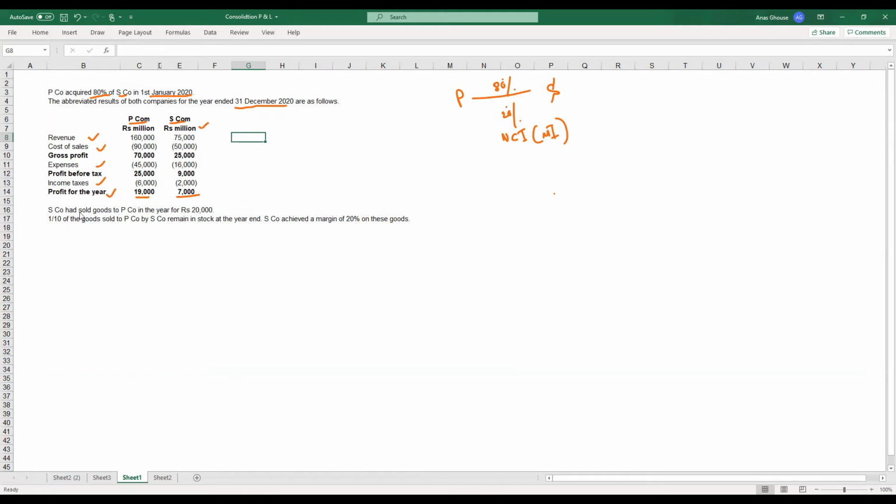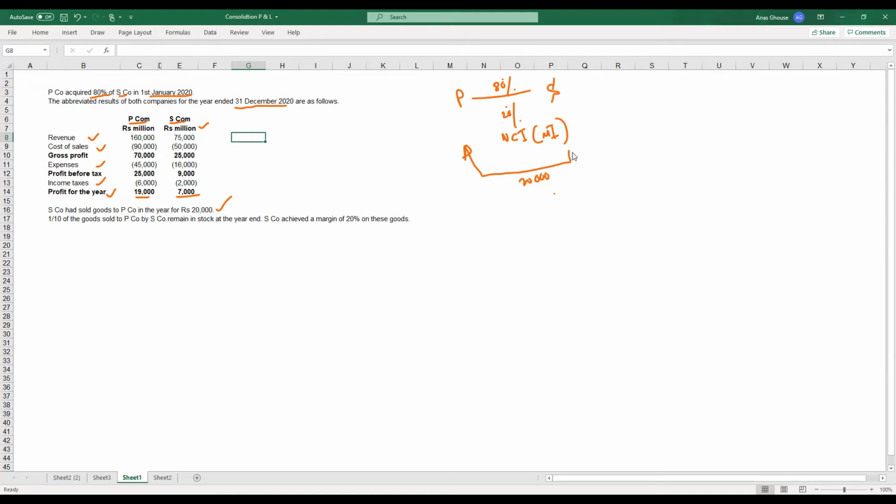S company had sold goods to P company in the year for rupees 20,000. Which means S company, the subsidiary company, has sold goods worth 20,000 to P company.